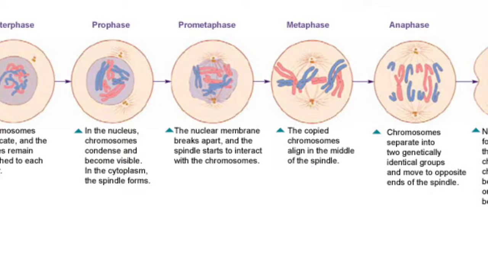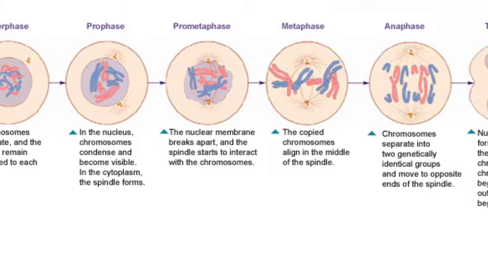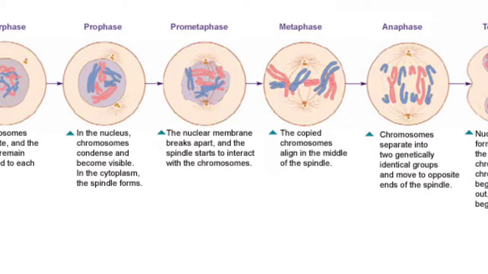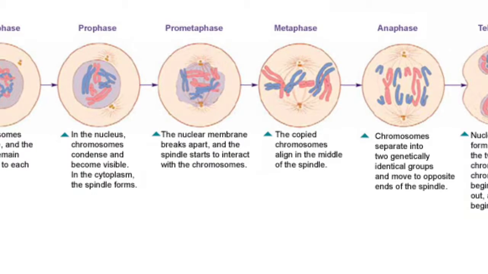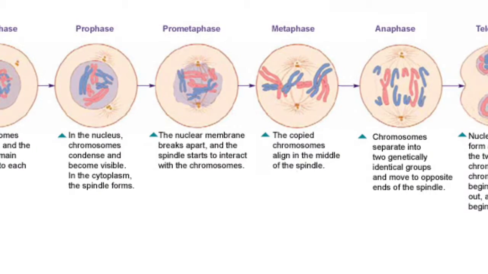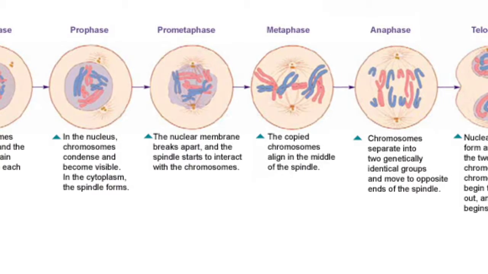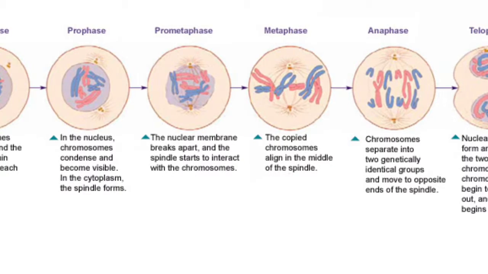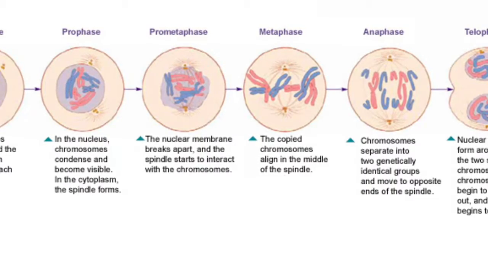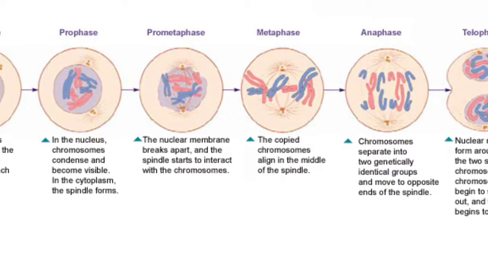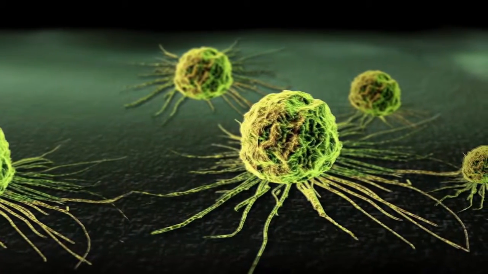Metaphase. The copied chromosomes align in the middle of the spindle. Anaphase. Chromosomes separate into two genetically identical groups and move to the opposite end of the spindle. Telophase. Nuclear membranes form around each of the two sets of chromosomes. The chromosomes begin to spread out and the spindle begins to break down. Cytokinesis. The cell splits into two daughter cells, each with the same number of chromosomes as the parent. In humans, such cells have two copies of 23 chromosomes and are called diploid. Also, just an extra note of advice, this process only occurs with eukaryotic cells.